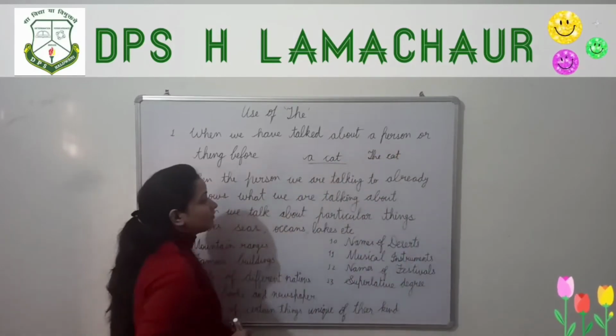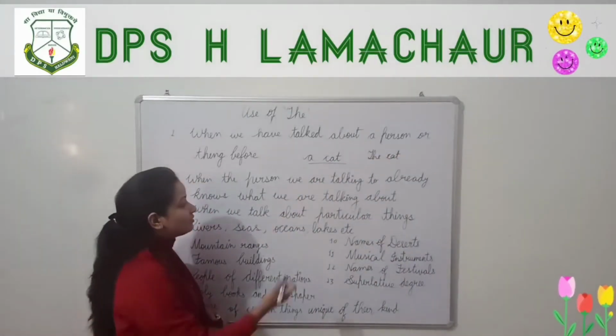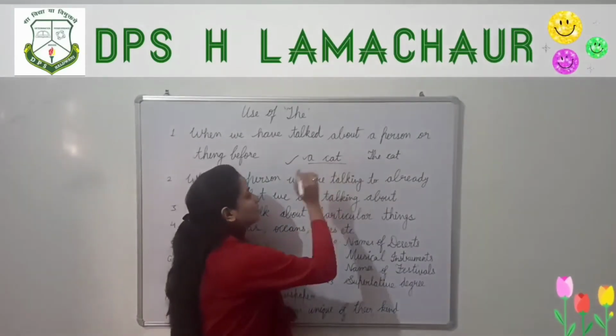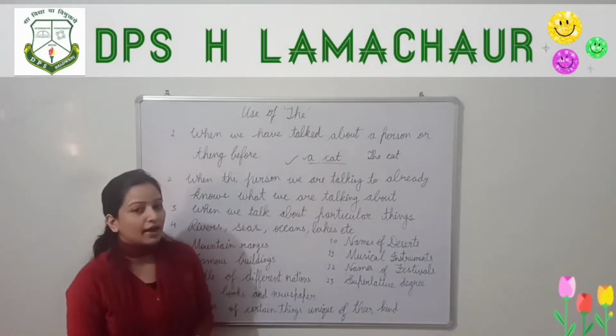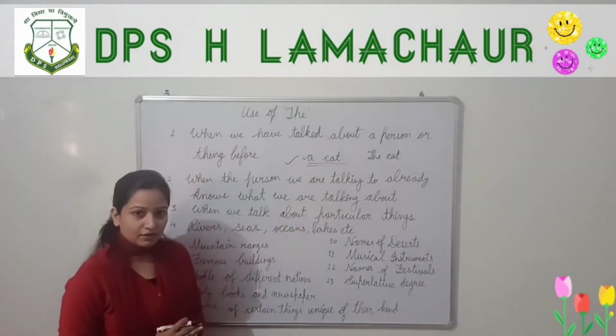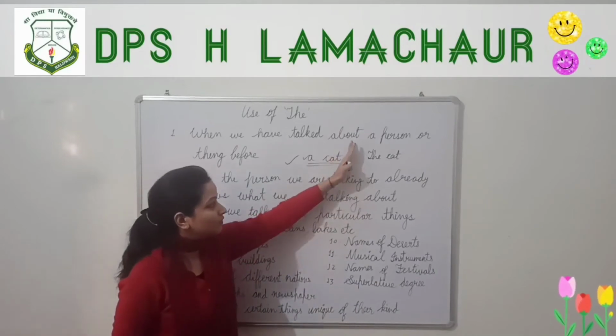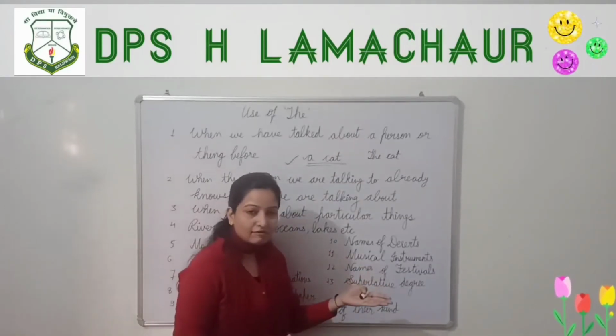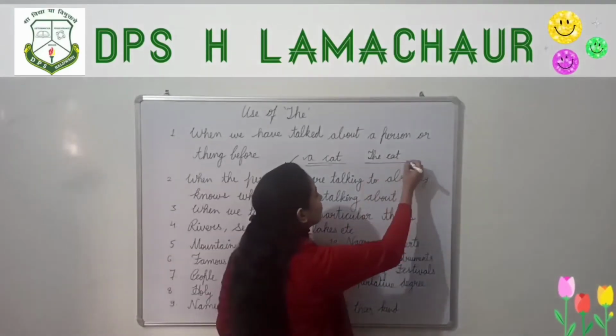Before, you used a cat because at that point the listener didn't know that you have a cat. Now the listener knows, so whenever you tell about the cat after that, you use the cat.